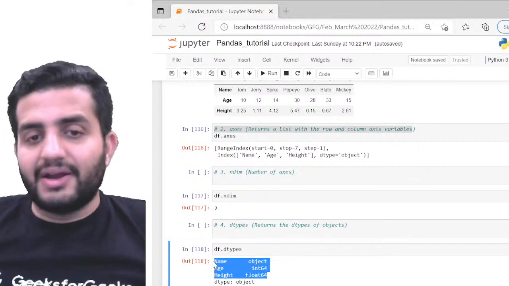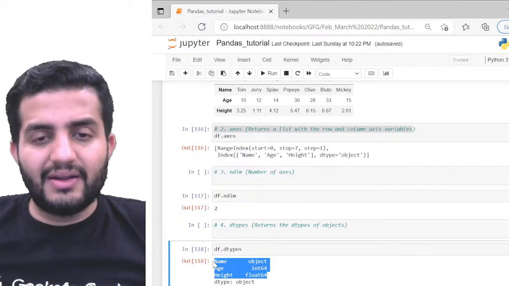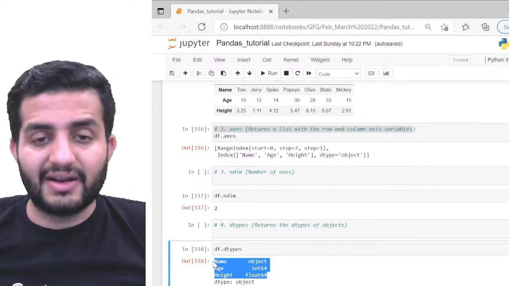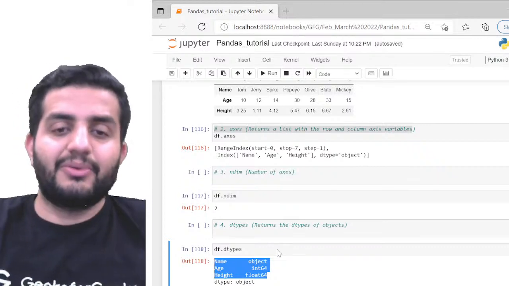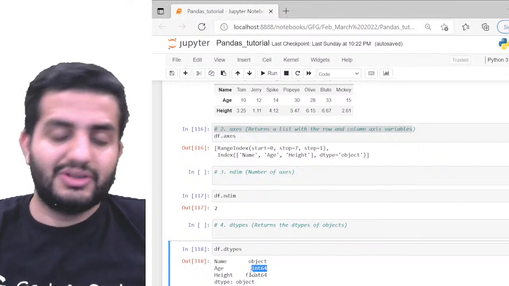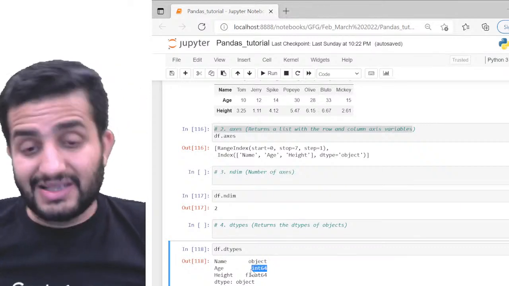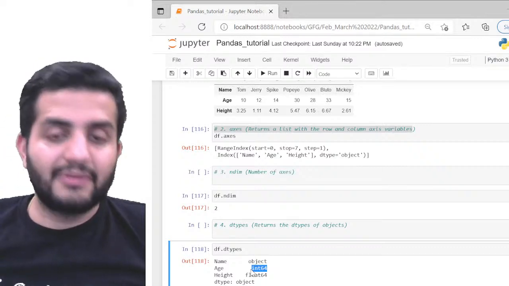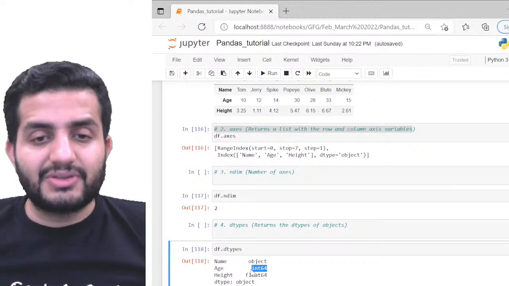There could be a scenario where the data types of the actual variables are not identified correctly. For example, suppose this age had been identified as an object, which is incorrect. It's the Python interpreter interpreting your data type by default. And what if this interpretation is incorrect?